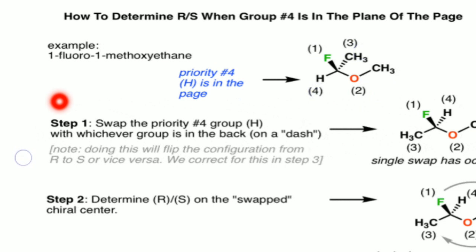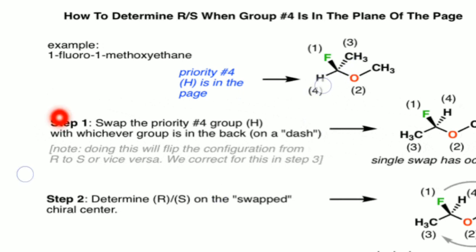So these are the priorities given to the groups present on the chiral carbon. But the fourth priority group, hydrogen, is present on the plane of the page or the slide.